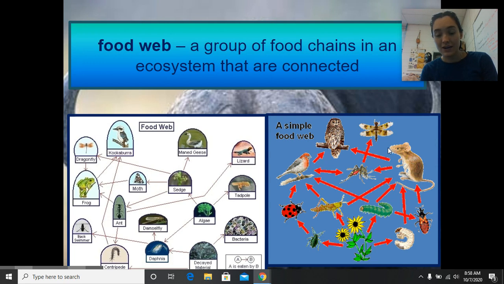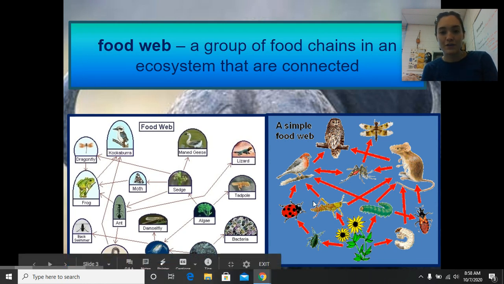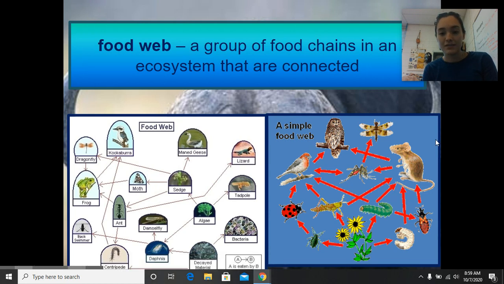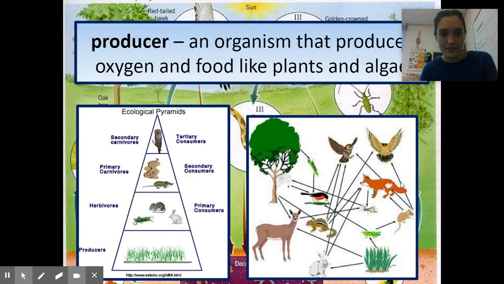We have this owl that's eating this little rat. We've got this moth that's eating this bug. So it's all these different things that are eating each other, right? They have to do this to survive. This is what a food web looks like. There's a lot of arrows going on because we know that an animal eats more than just one thing. So that's what a food web is. Go to the next slide.